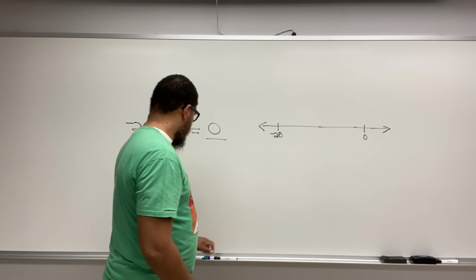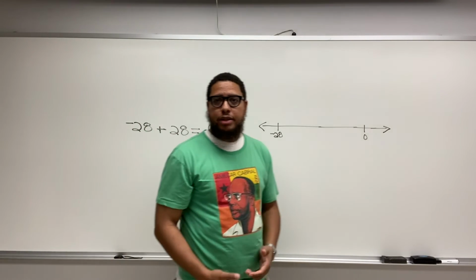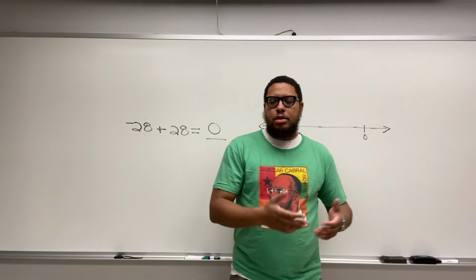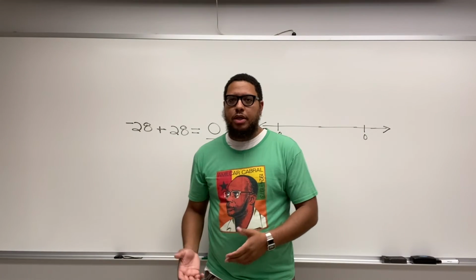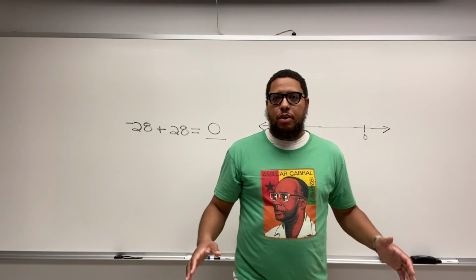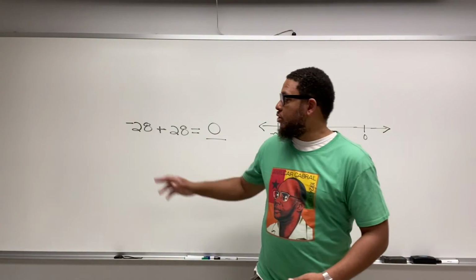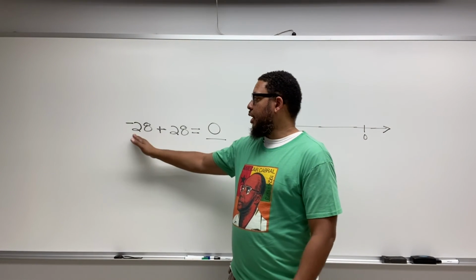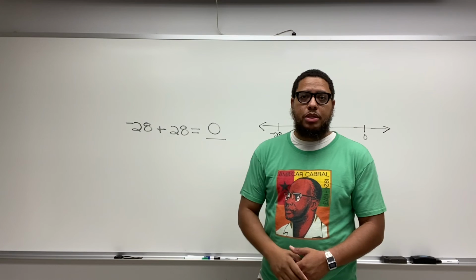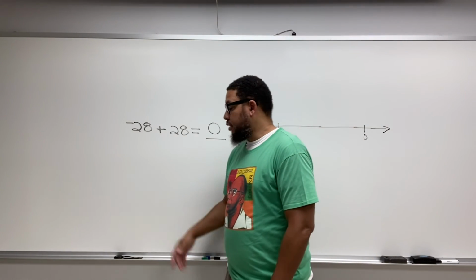And that's something that you should just memorize. You should just memorize the fact that when you're adding a negative version of a number to the positive version of itself, the answer is always going to be 0. They're always going to basically cancel each other out. That's one way we describe what's happening here. Negative 28 plus 28 cancels out and adds up to 0.